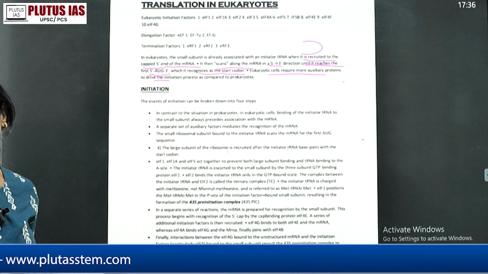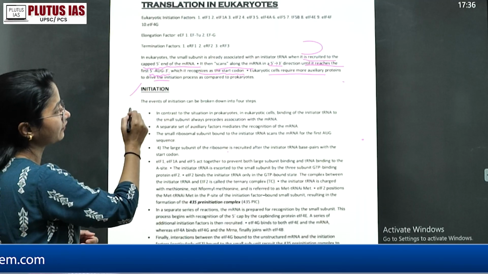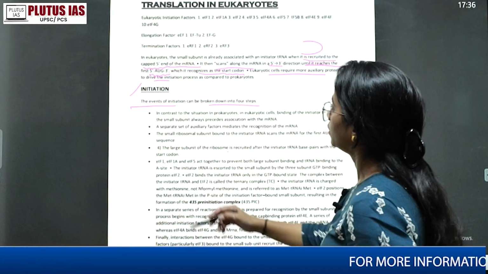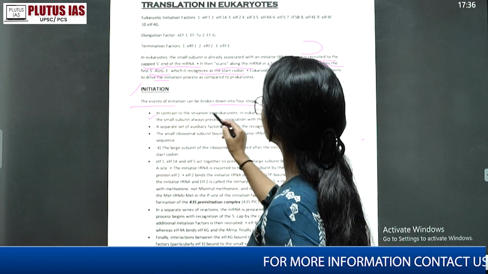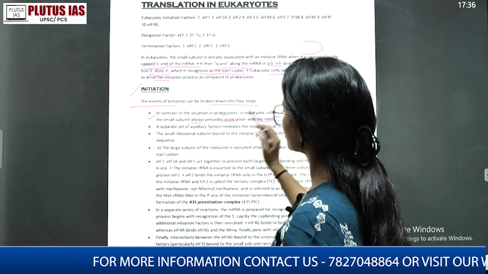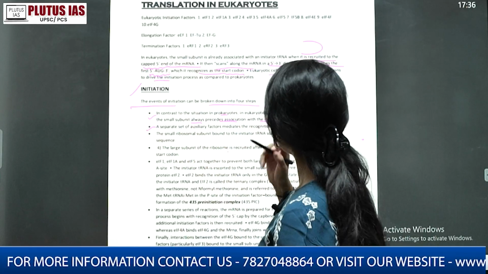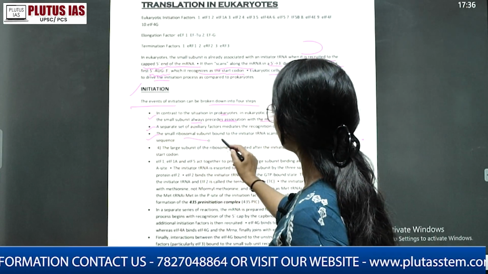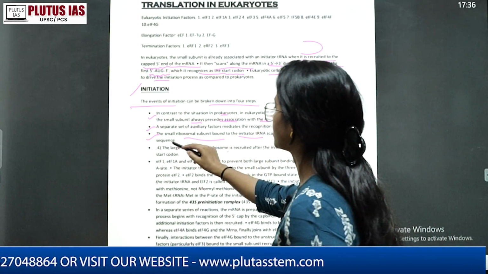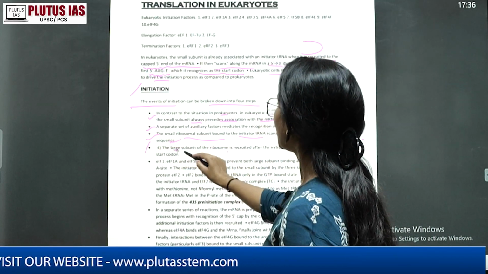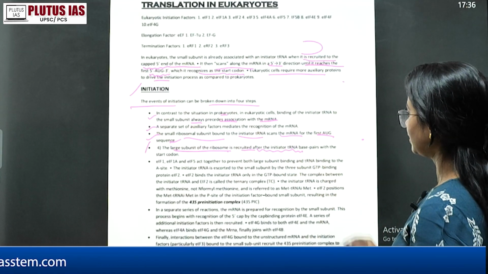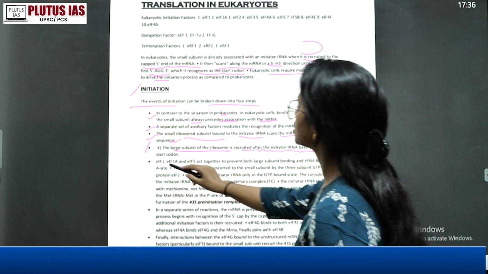Of course, this is more complex. The events of the initiation can be broken down into 4 steps. What are the major 4 steps? Chalo, in contrast to the situation of prokaryotes, in eukaryotic cells the binding of the tRNA is not very important. A separate small ribosomal subunit binds to the initiator tRNA and scans the mRNA for the first AUG sequence. Next, the large subunit of the ribosome is recruited after the initiator tRNA base pairs with the start codon.